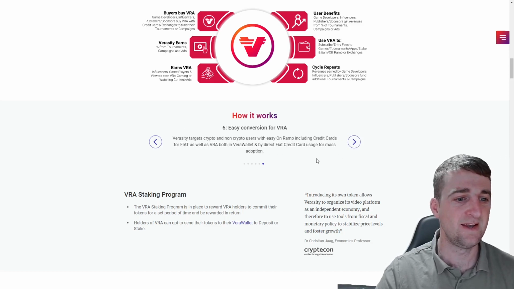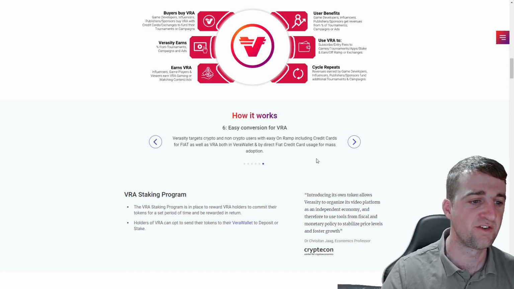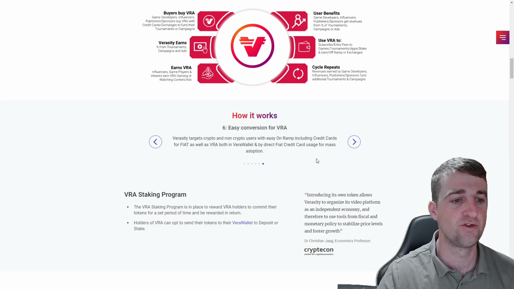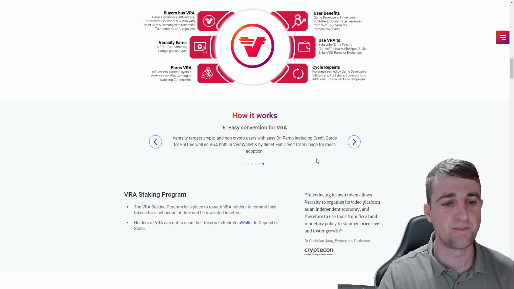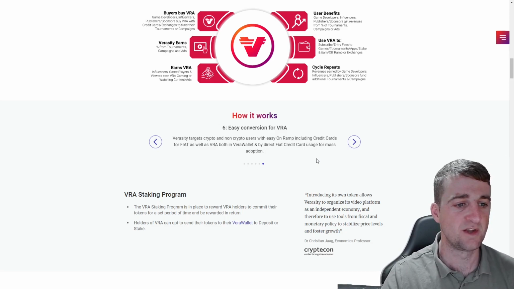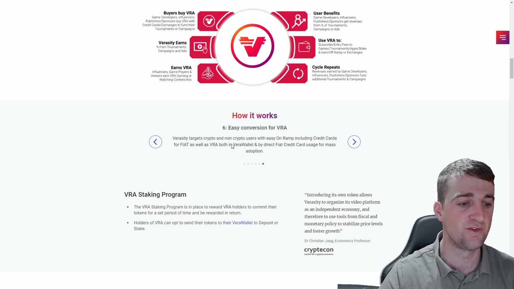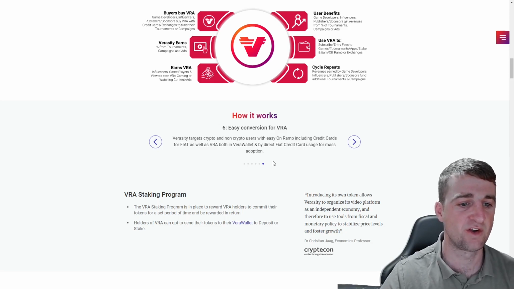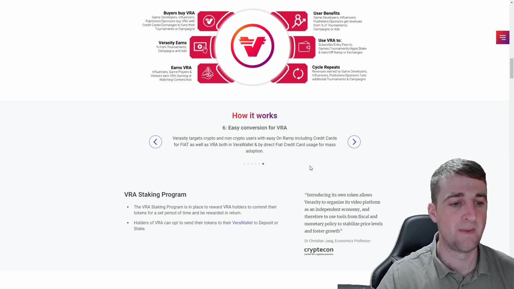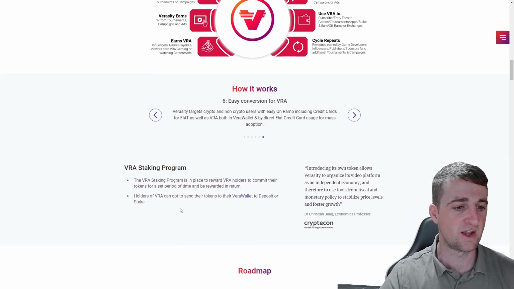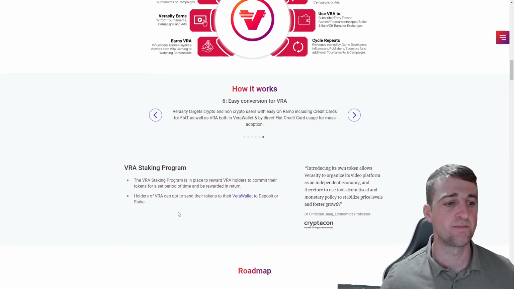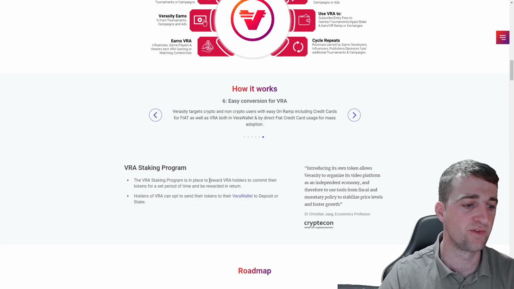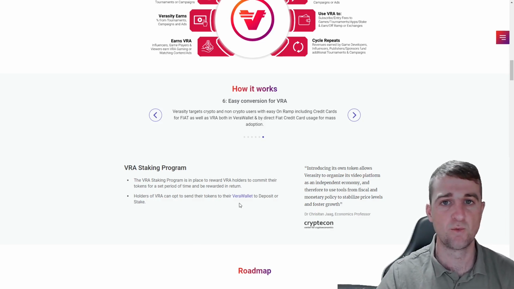And then finally, easy conversion for VRA. So Veracity targets crypto and non-crypto users with easy on-ramp, including credit cards for fiat, as well as VRA in both the Vera wallet, which is the dedicated Veracity wallet, and by direct fiat credit charges users for mass adoption. They also have a staking program down here. So the VRA staking program is in place to reward VRA holders to commit their tokens for a set period of time and be rewarded in return.